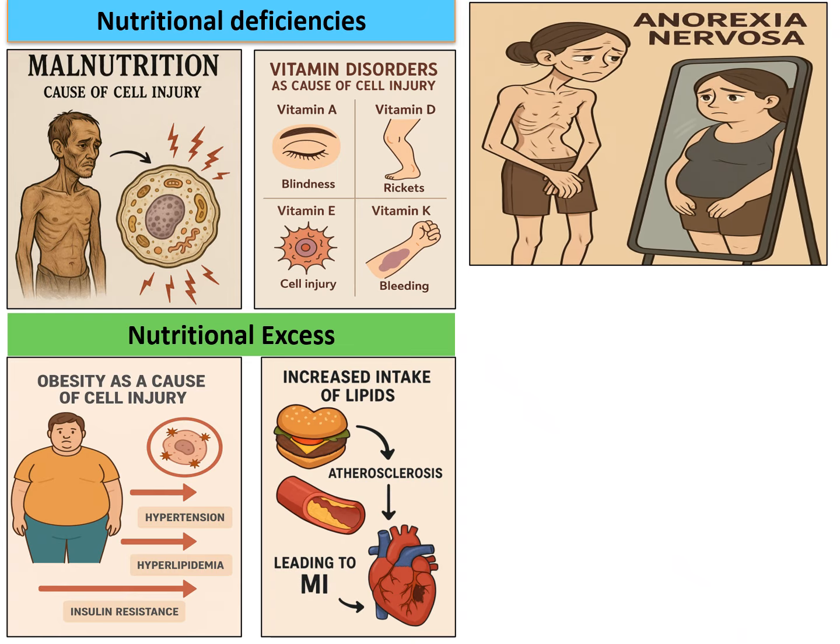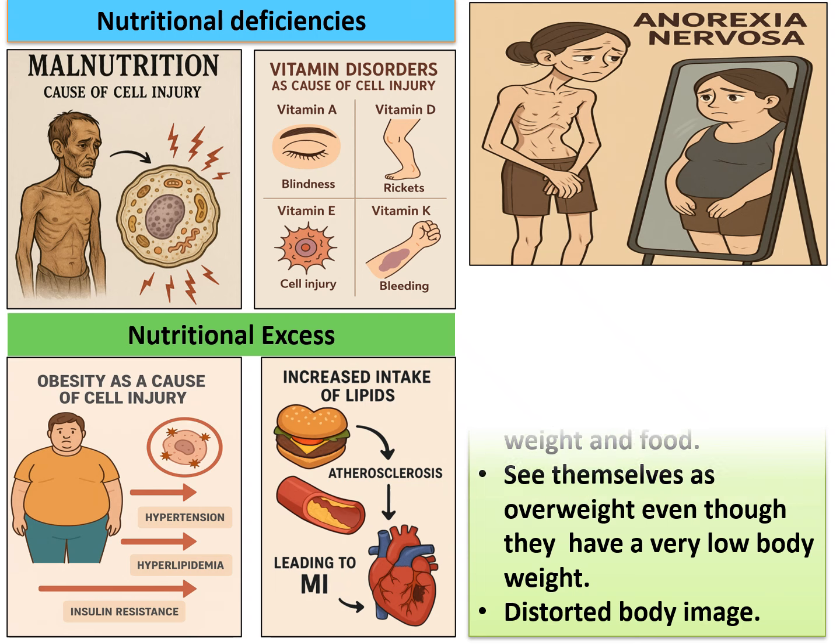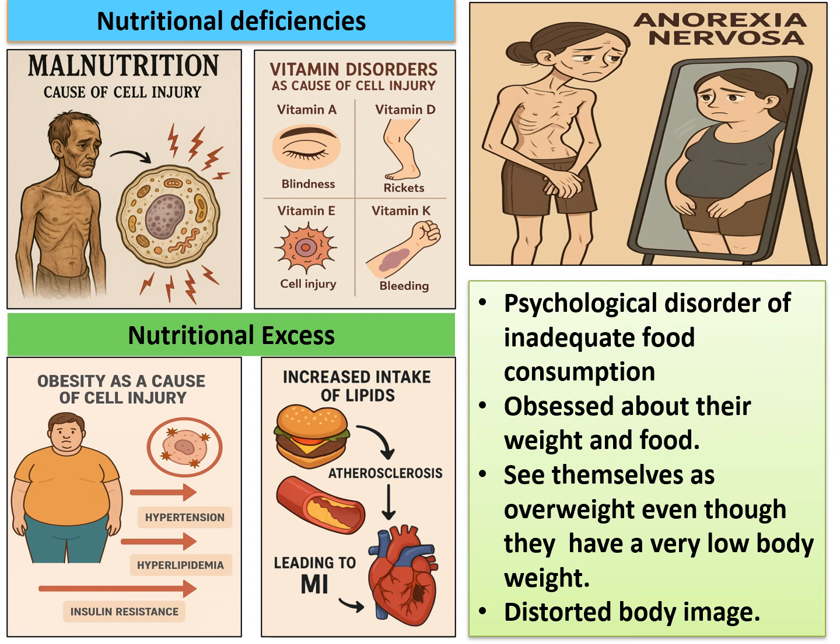Take 1 second and interpret this picture. Okay, what is it? It is anorexia nervosa. It is a psychological disorder of inadequate food consumption. Here, as you can see, the female is obsessed with her appearance in the mirror. So she is able to see herself as an obese woman. So thinking that, she will eat very less, she will go for intense workouts and in that process she will have a distorted body image. But in spite of that she will think that she is obese and do still more intense workouts. So this is a psychological eating disorder.